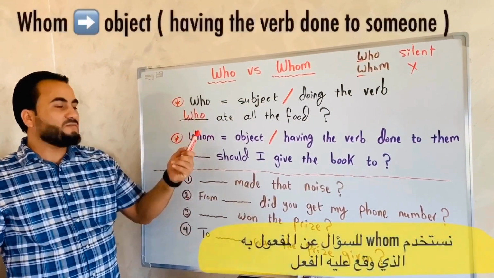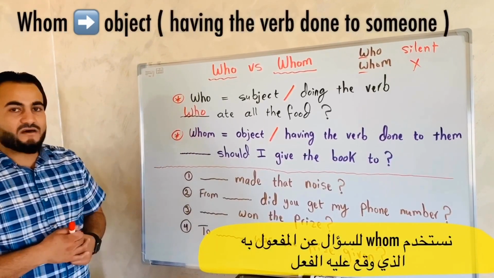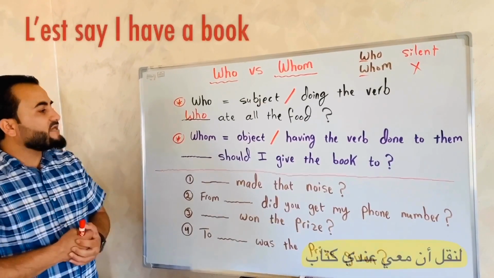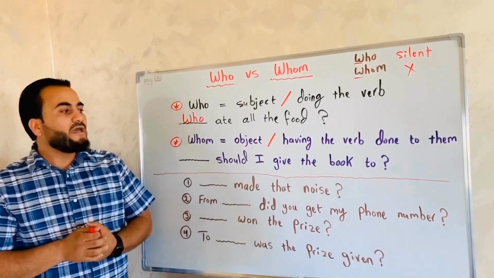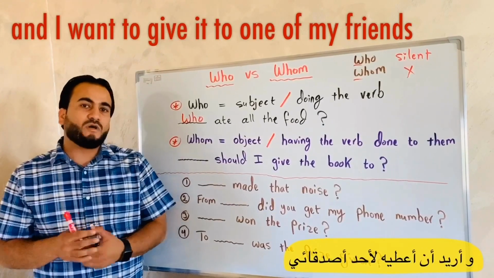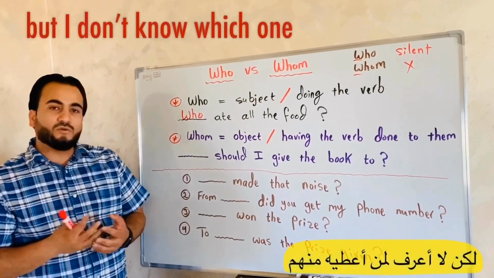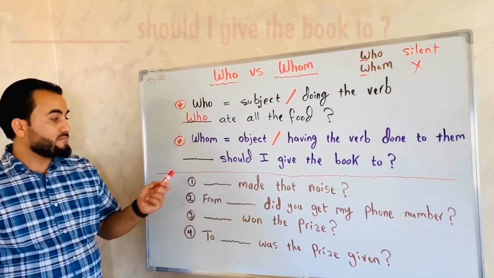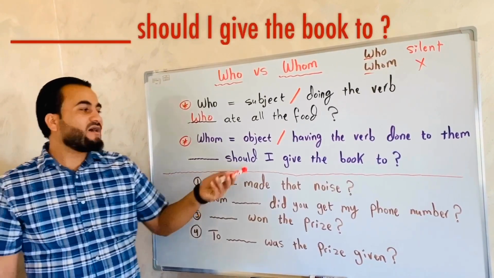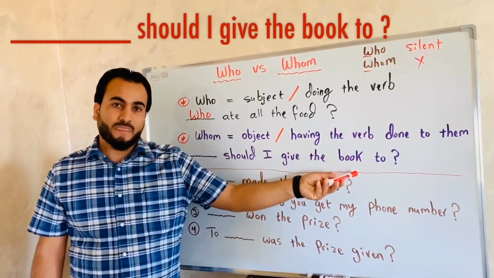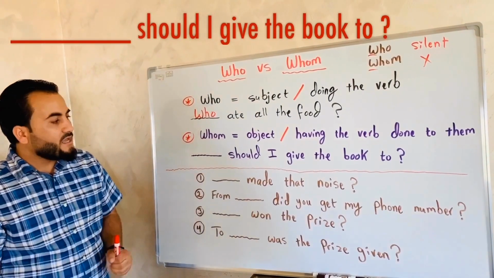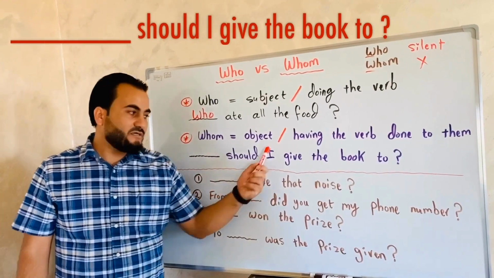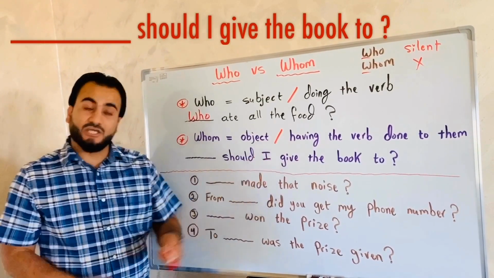Okay, now let's talk about whom. We use whom to identify the object of the question. Okay, let's say I have a book and I want to give it to one of my friends, but I don't know which one. So I would ask, should I give the book to? Okay, first of all, I identify the verb. The verb here is give.